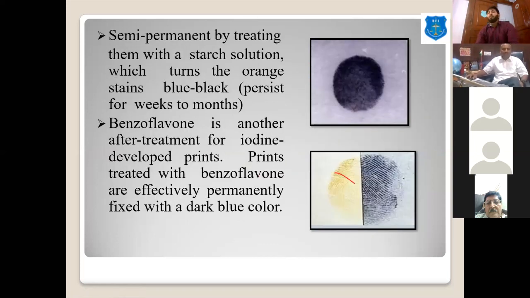We can use other reagents like a starch solution over the fingerprint developed by the iodine method. The starch reacts with the iodine to form a blue-black complex. We can also use benzoflavone, which has a similar property. It reacts with the iodine and forms a blackish, dark color fingerprint.